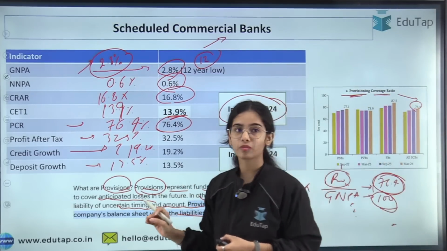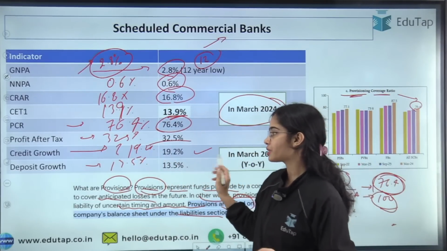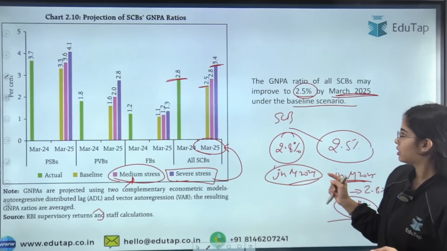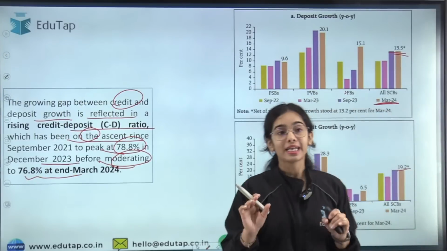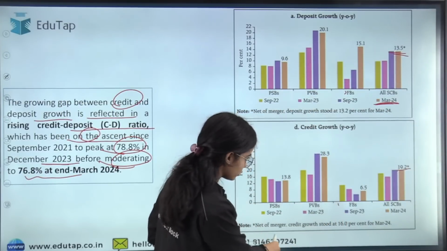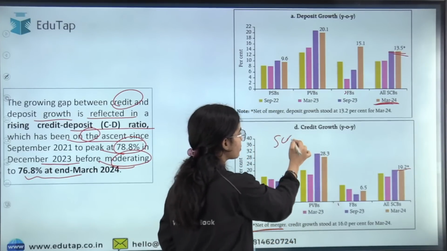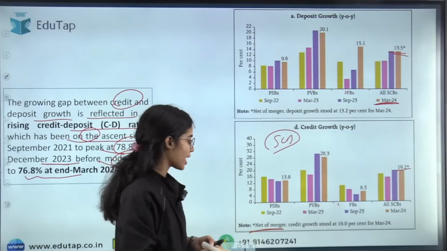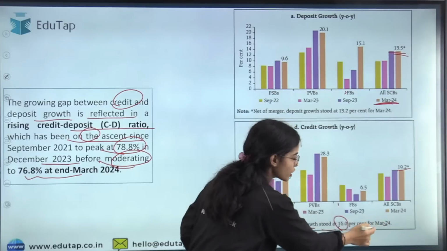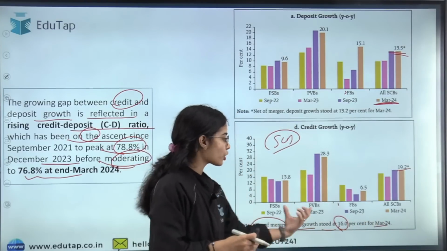Is it clear? Profit after tax 32.5%, credit growth 19.2%, deposit growth is 13.5%. Now there is a point that I want to show you. There was a housing finance company. So there was a merger that happened with the scheduled commercial bank, a merger of the NBFC. So the credit growth stood at 16% for March 2024 net of merger, after the merger happened.